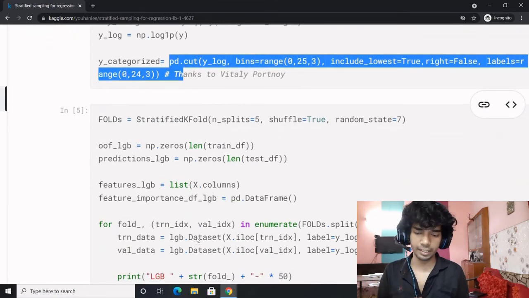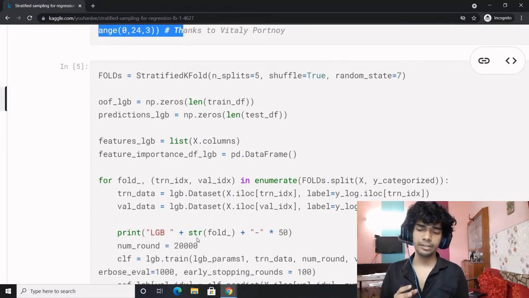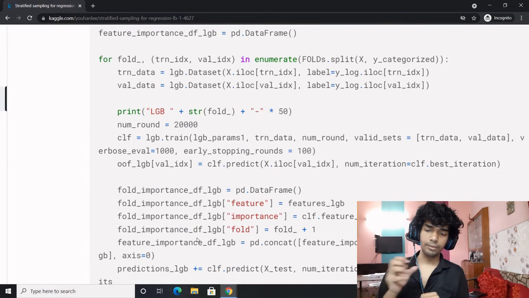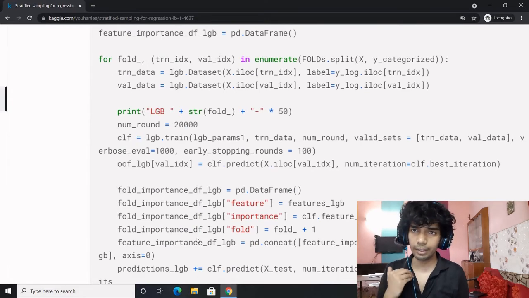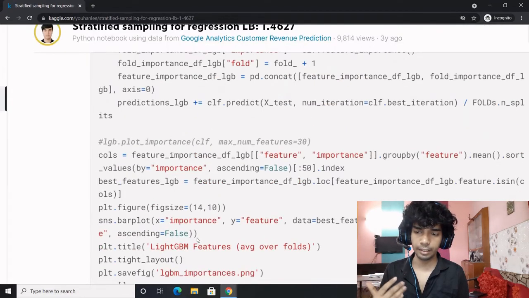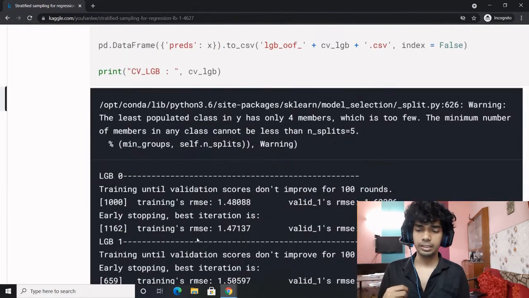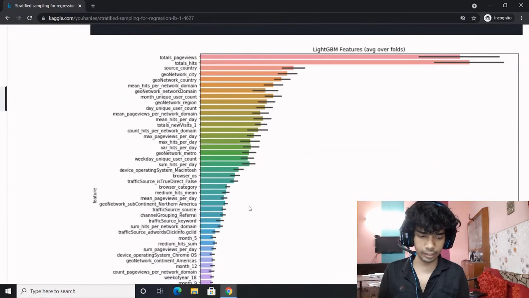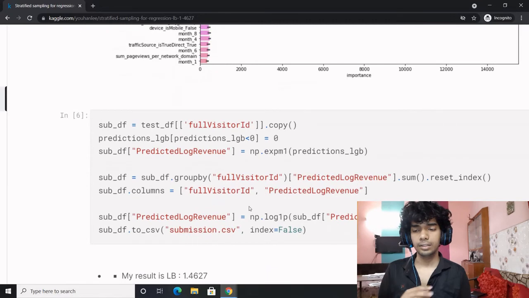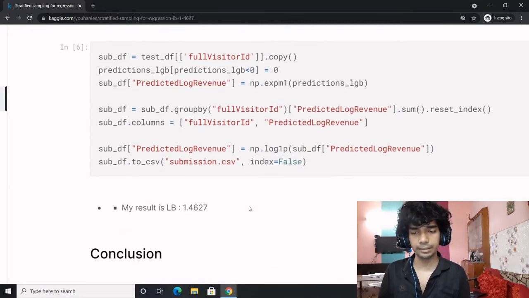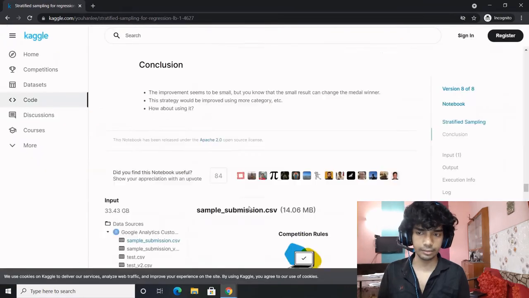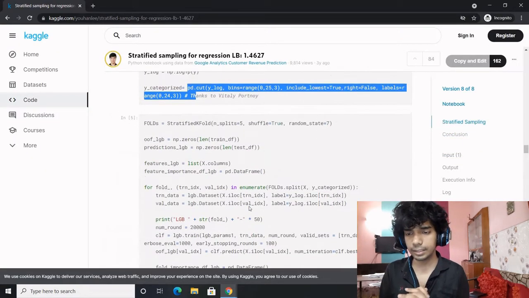Once you do the stratified k-fold, you are getting the train data and the validation data. Then for every fold you are training an LGB model, and after training the LGB model you are obtaining the plots, the predictions, then you see the feature importances. Once you obtain the feature importances, you are obtaining the ultimate predictions. Once you have the ultimate predictions, you are submitting the results, and that's it. That's what this notebook is about. So what we learned about sampling is quite interesting.